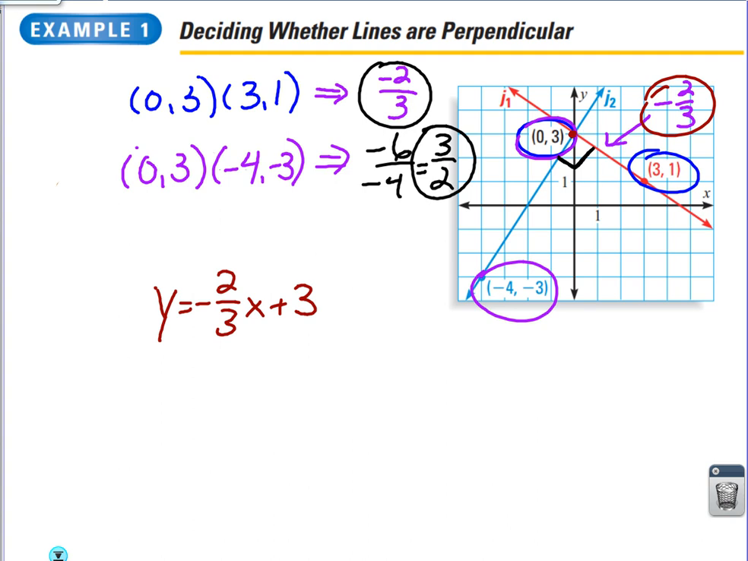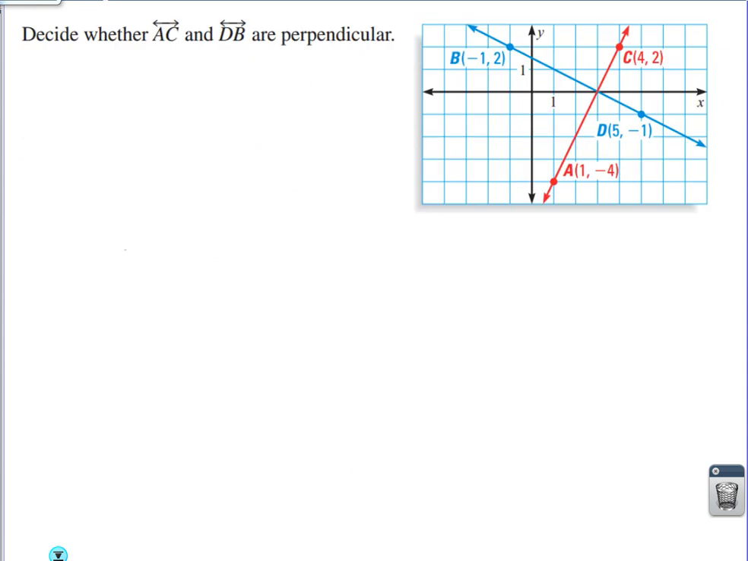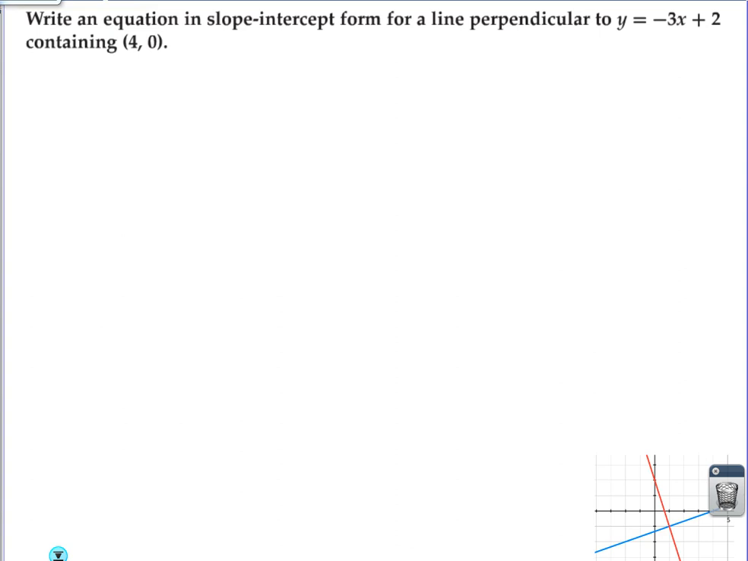What about the blue line? Y equals 3/2 x. Somebody finish it for me. Plus 3, same thing. And by looking at the equations, everybody understand why those two lines are perpendicular? You can see it very easily. Opposite reciprocal slopes. Okay. That's enough of that. Here are the ones I'm interested in.